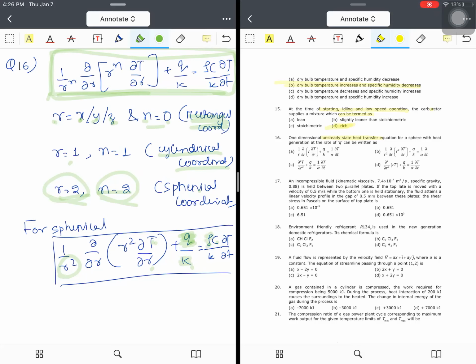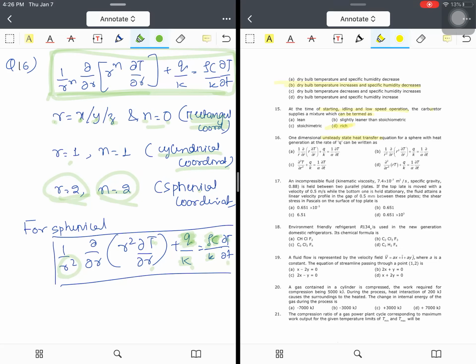Rho is the density, mass per unit volume. Cp is the specific heat at constant pressure. We generally deal with terms like m cp delta T, m cv delta T. K is again the thermal conductivity, watt per meter Kelvin.